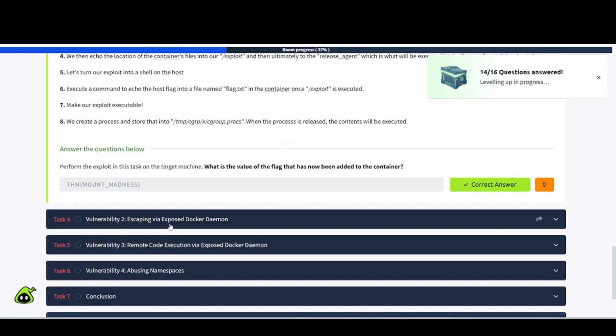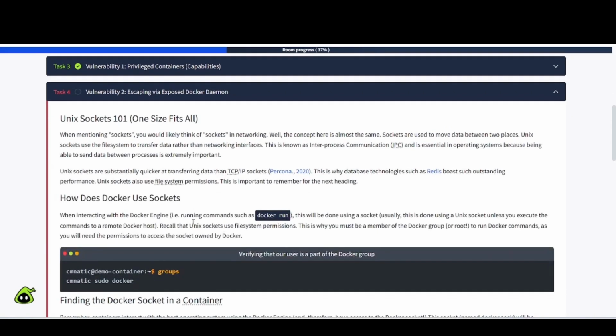Vulnerability 2, escaping via exposed Docker daemon. Unix Sockets 101. One size fits all. When mentioning sockets, you would likely think of sockets in networking. Well, the concept here is almost the same. Sockets are used to move data between two places. Unix sockets use the file system to transfer data rather than networking interfaces. This is known as inter-process communication, IPC, and is essential in operating systems because being able to send data between processes is extremely important. Unix sockets are substantially quicker at transferring data than TCP/IP packets.